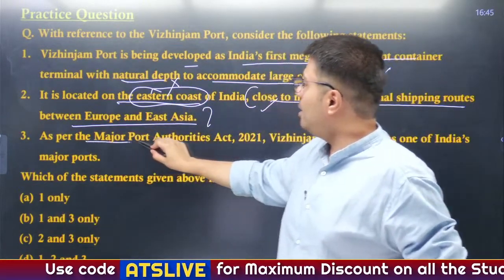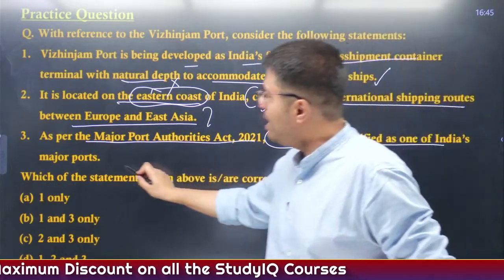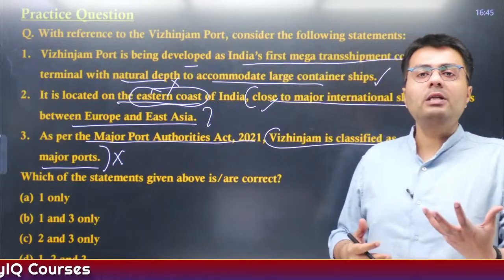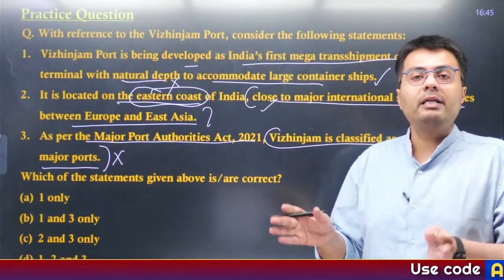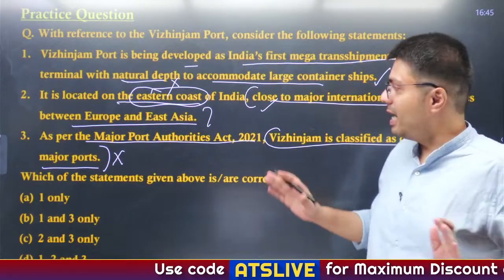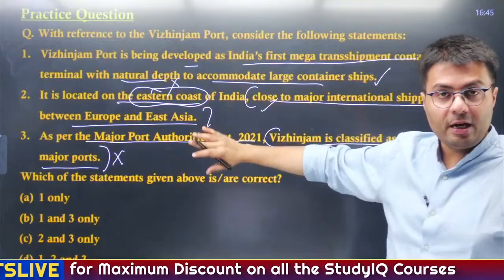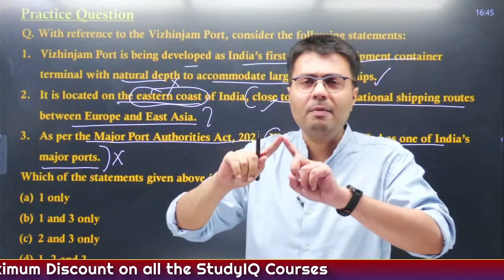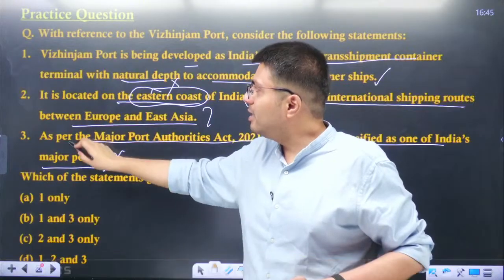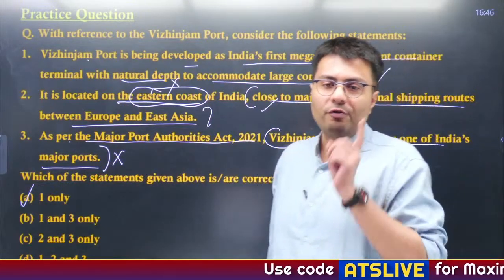As per the Major Port Authorities Act 2021, Vizhinjam is classified as one of India's major ports. This is again incorrect. I told you, major ports in India are the ones that are owned and operated by the central government, especially through the Shipping Corporation of India. As this is owned by the Kerala government and operated by a private company, just because of its ownership, it is not a major port. So, second and third are incorrect, only first is right. So, option A is the right answer. All of you have gotten it right.